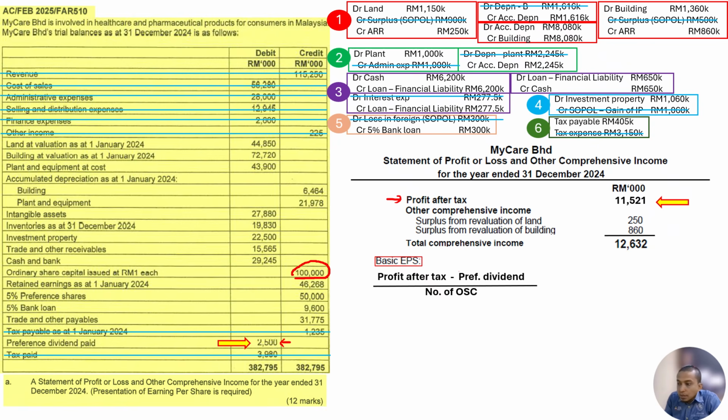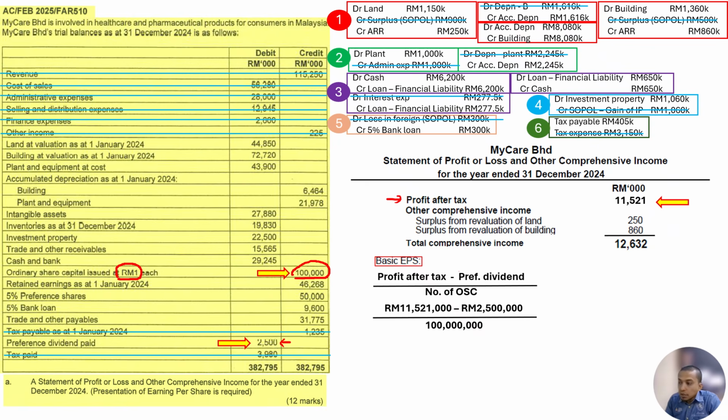How do we know how many number of shares? Okay, the question gives us RM1 each. So RM100 million divided by RM1 is equal to 100 million shares. Similar, because of the RM1. Therefore, we proceed in this formula: net profit after tax less preference dividend divided by number of ordinary shares, 100 million.